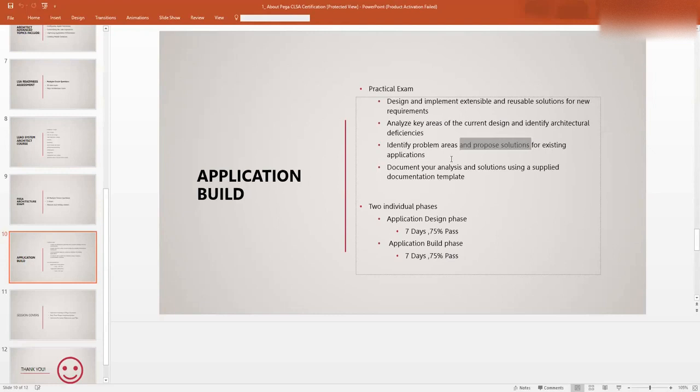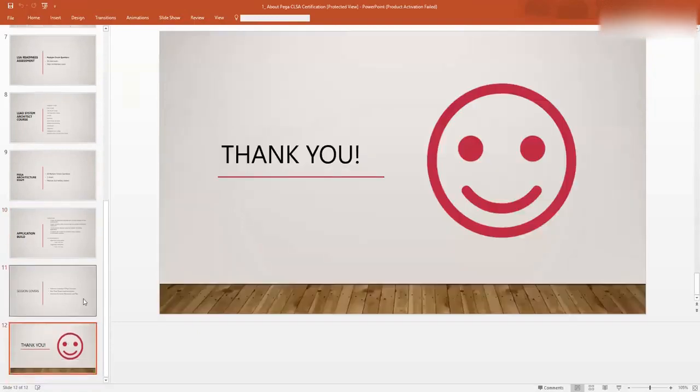See how they give three scenarios in your design document. So you have to write three design documents, one for each scenario. And out of the three, they will give you one scenario to develop and implement. So you have to implement that scenario and then give it as a part of your application build. You got it?